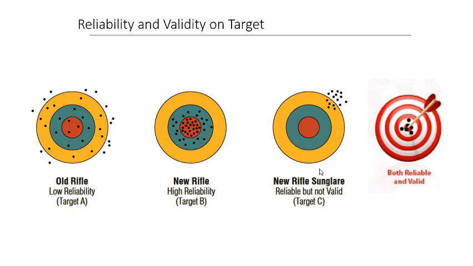Due to sun glare, somehow the person has not been targeting the exact area, so he is reliable but not valid. This is what is reliable and valid. These examples can clear your concept of the relationship between reliability and validity.